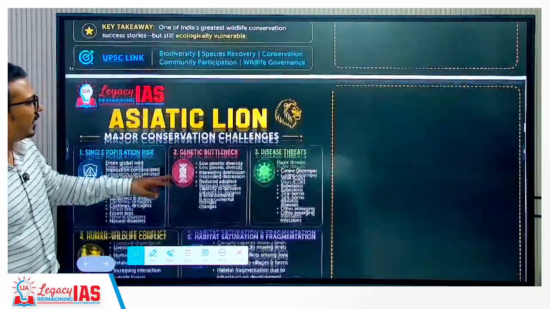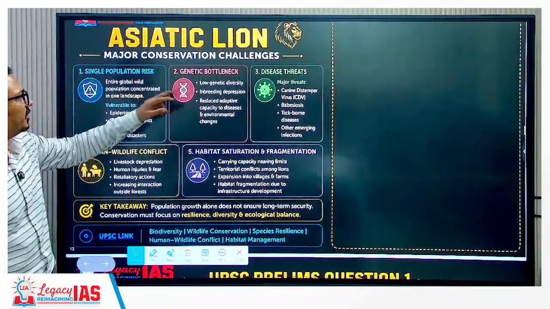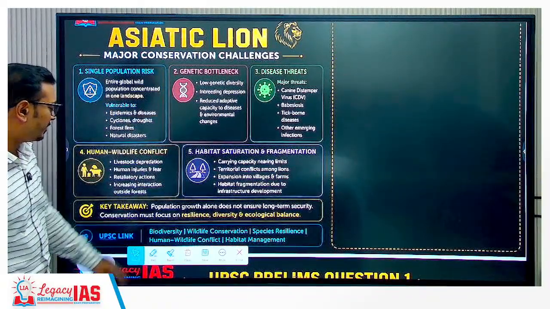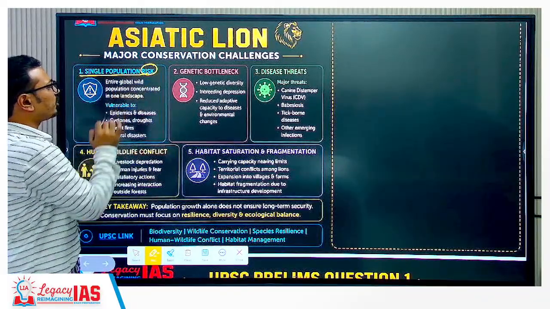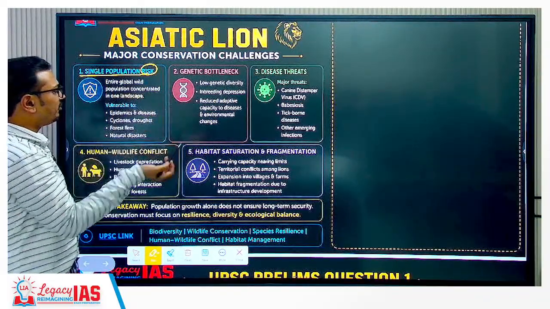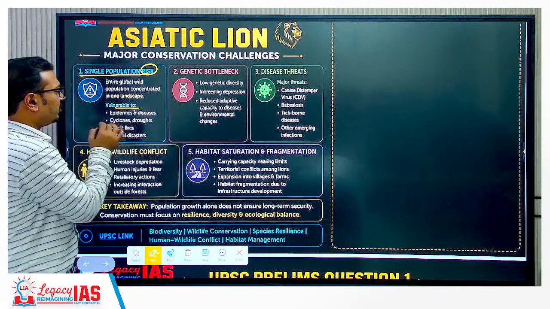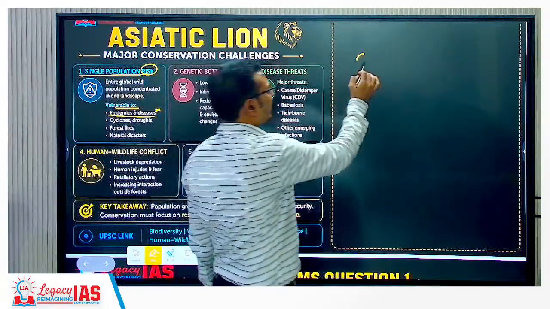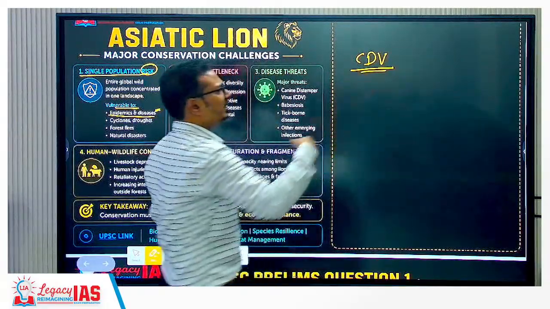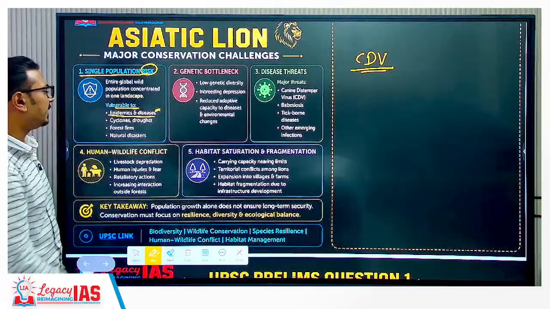Finally we can talk about the major conservation challenges that we are facing in terms of lions. Single population risk: this is the problem, because if it is wiped out for any reason, they are vulnerable to epidemics and diseases, especially canine distemper virus. It happens and then it spreads like anything among all those canine animals.